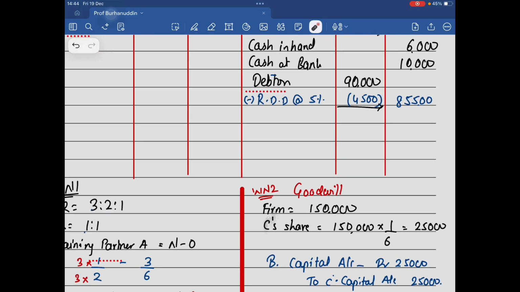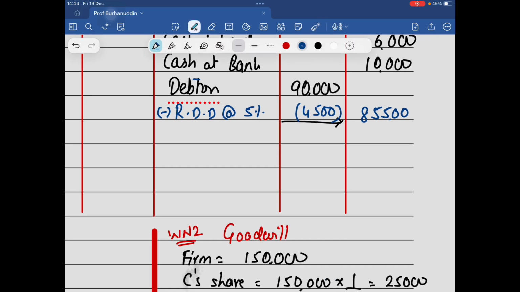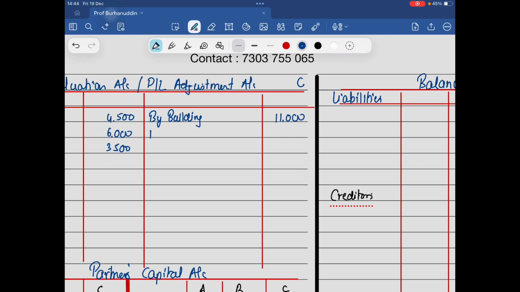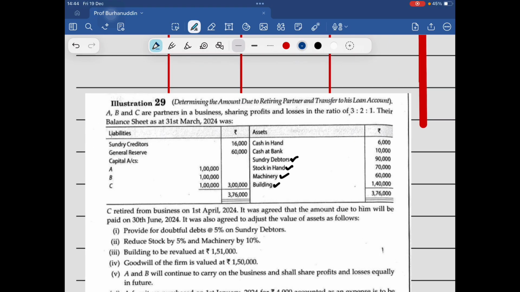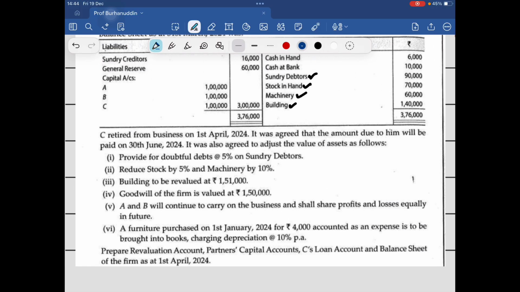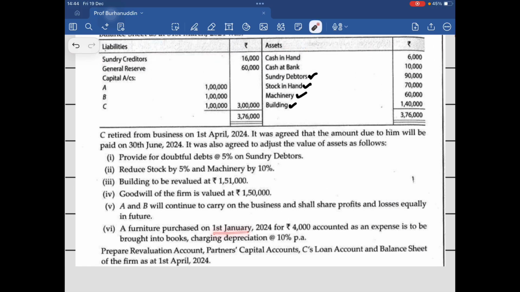So you'll be recording over here. What will be recording? You'll be recording furniture 4,000. Okay? And here you'll be writing buy unrecorded asset or buy furniture 4,000. Now I have written in the inner column. Why? Because last year, na, you had purchased in the month of January, and I am damn sure आगे वो कुछ ना कुछ तो और